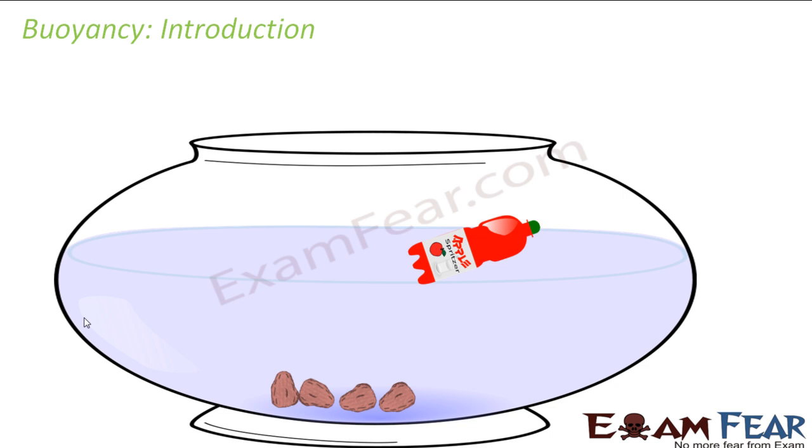Before that, just look at this example. Have you ever seen that if you throw a stone in a bowl containing water, what happens? The stone sinks and goes and reaches the bottom of the container. But if you take a plastic bottle with its mouth closed, with its cap closed, and throw it on the water, it will float on the water. So what is the difference between the plastic bottle and the stone that made one sink and another one float? We will talk about this concept in the fluids part. So first we will talk about buoyancy.